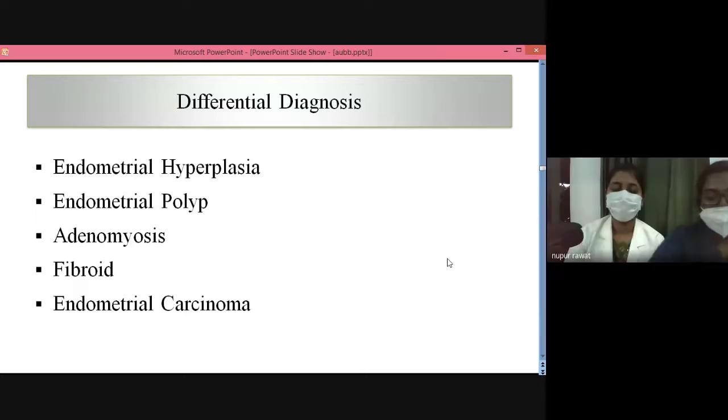What will you do? For that, her complete iron profile and her GBP should be done to rule out other causes of anemia. And if they are within normal limits, her blood transfusion should be done. Okay. PRBC transfusion should be done, ma'am. Also we would like to start her on progestins so that when she is actively bleeding and we are giving blood products, she doesn't lose.